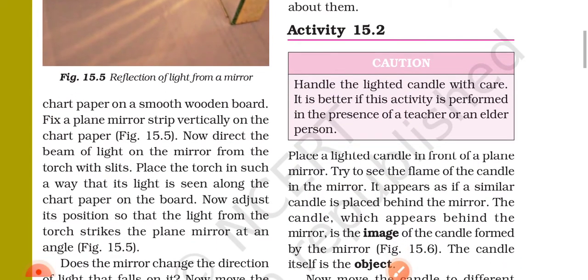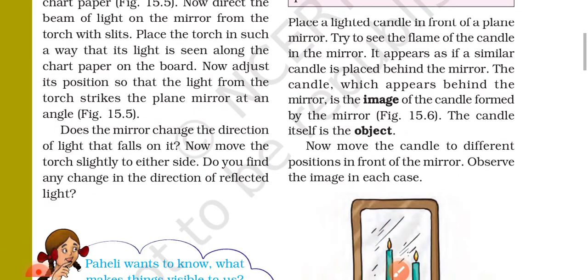Activity 15.2. Caution: handle the lighted candle with care. It is better if this activity is performed in the presence of a teacher or an elder person. Place a lighted candle in front of a plane mirror. Try to see the flame of the candle in the mirror. It appears as if a similar candle is placed behind the mirror. The candle which appears behind the mirror is the image of the candle formed by the mirror. The candle itself is the object.